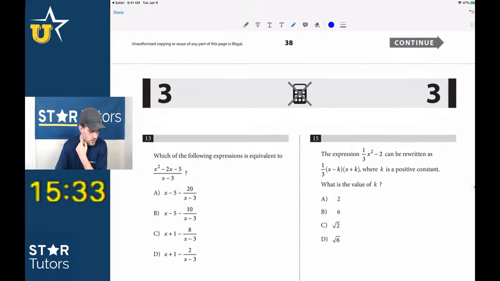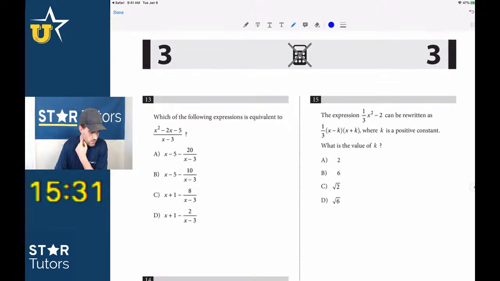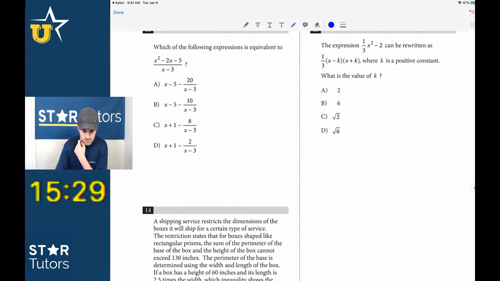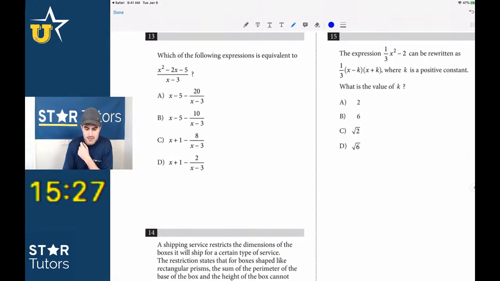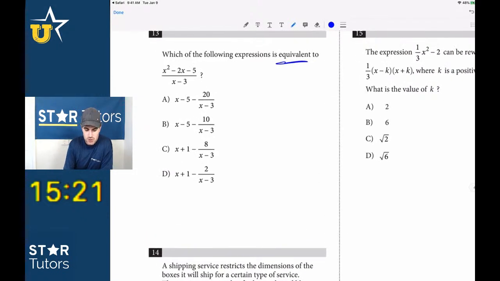We'll come back to some of these questions, guys. Let's see, which of the following expressions is equivalent to... Okay, guys, so here's an equivalent one that looks a little bit easier, right? I'm not dealing with negative exponents and fractional exponents. Let's see if we can do this one. So x is equal to 4.